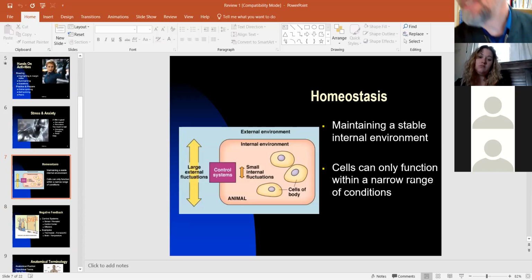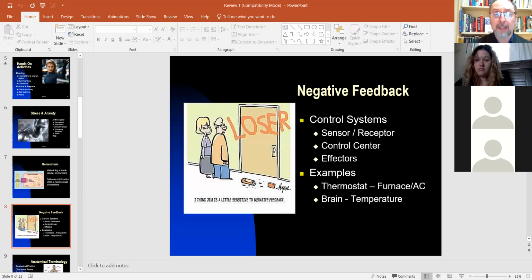Key thing is recognizing what's important. So chapter 1, there were a couple important things. The most important thing is this idea of homeostasis. We had the homeostasis movie. It's a big section in chapter 1. The idea that in your body, there's got to be small internal fluctuations, because your cells can't take the big fluctuations that are outside. And so you use a control system to maintain a relatively stable, not constant, but small fluctuations inside your body.